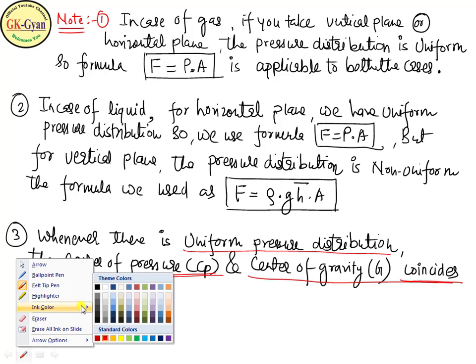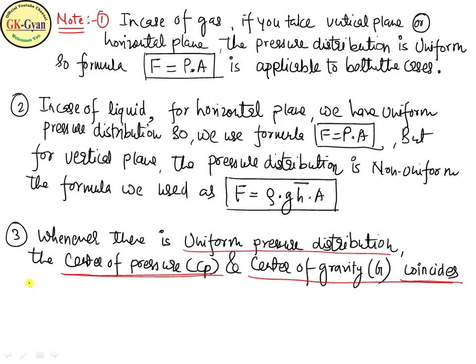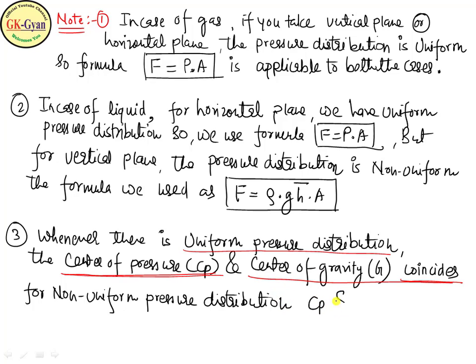And for non-uniform pressure distribution, Cp, the center of pressure, and Cg, the center of gravity, are different. So these are the points you have to understand here. Note down this point.